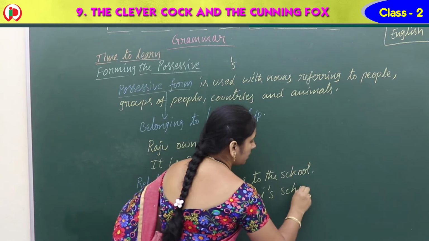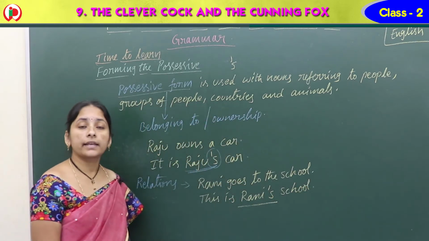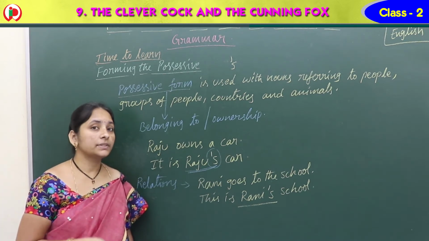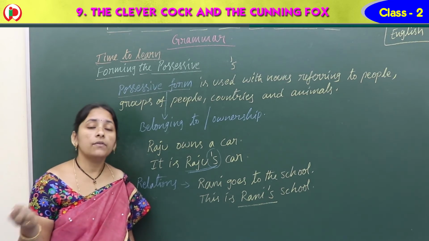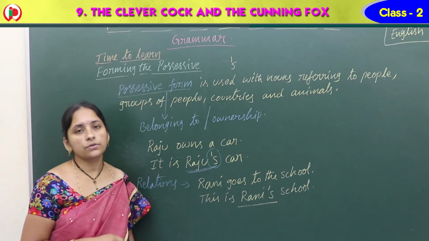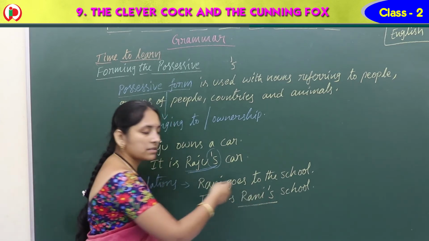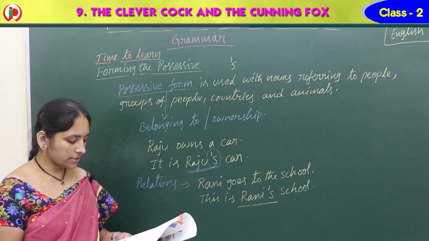You are studying in this school. When your parents come with your grandparents or any other relatives, they say, yes, this is our child's school. This is our Raju's school. This is our Jeshwant's school. Right? So like this we can write apostrophe s. Okay? With names we can use the apostrophe.